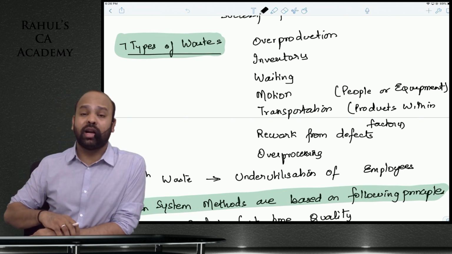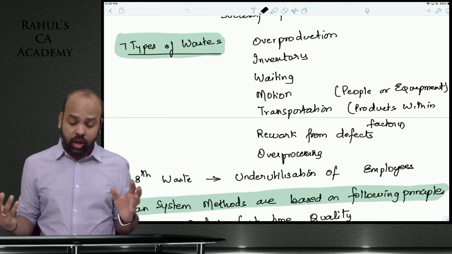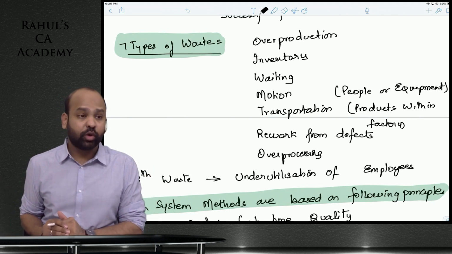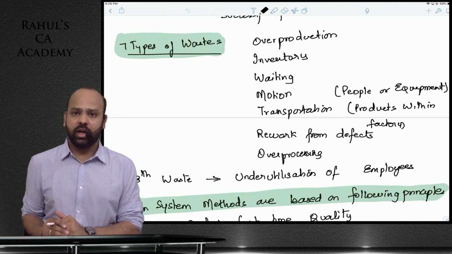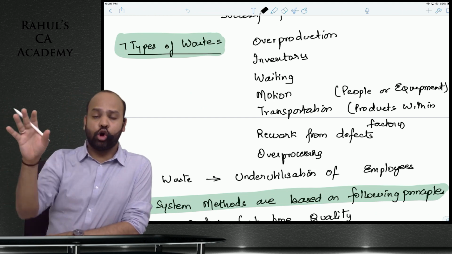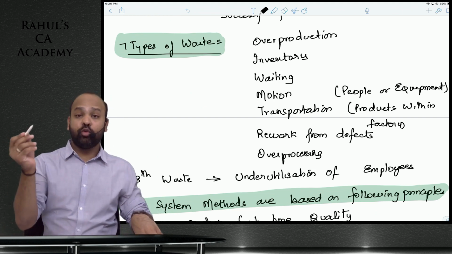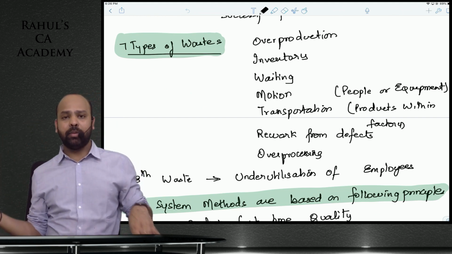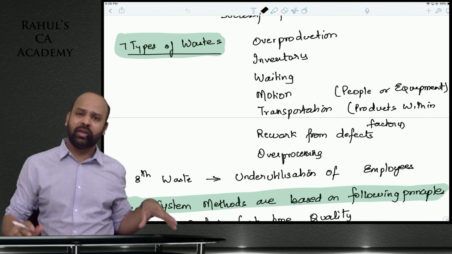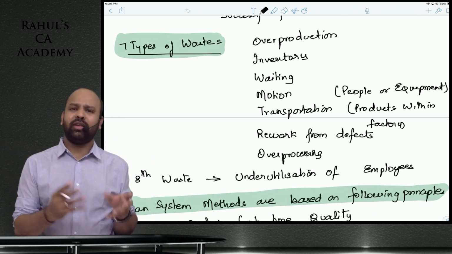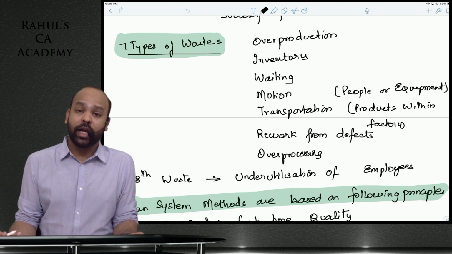Motion is about the movement of people and equipment within the factory, and transportation is movement of inventory within the factory. If department A is in one corner, department B in another corner, and department C in some other corner, you have to move inventory from department A to department B, then from department B to department C. All of this movement of inventory is also waste. It is not adding any value to the end consumer.